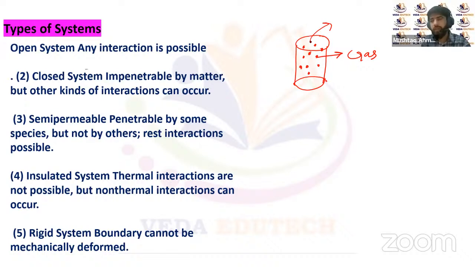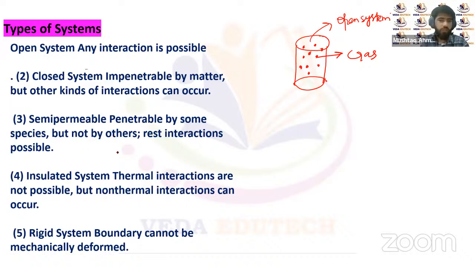The exchange of matter can take place. The exchange of heat energy can take place. So such systems are called open systems, where both the exchange of matter as well as heat will take place between the system and the surroundings. Such systems we call open systems.